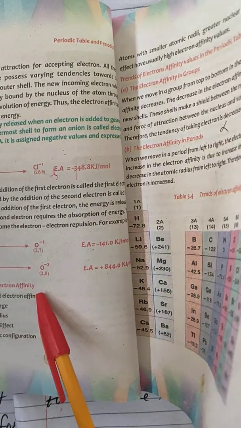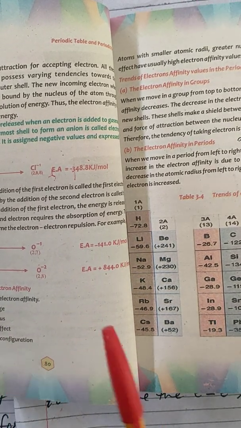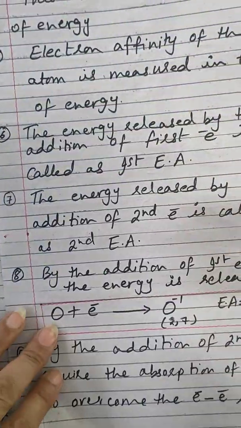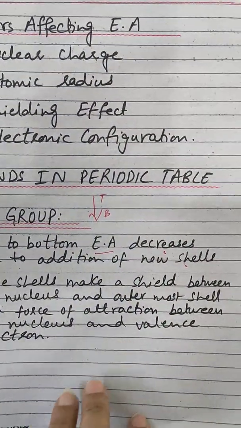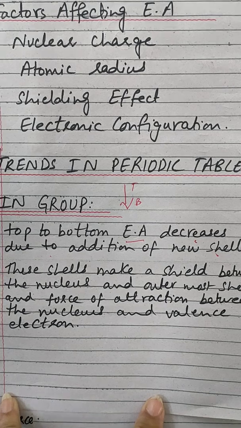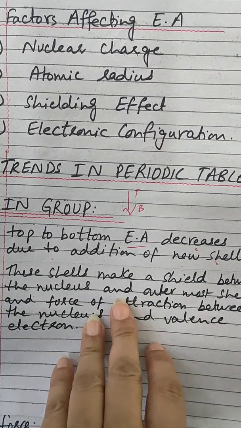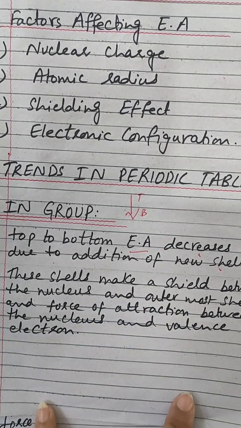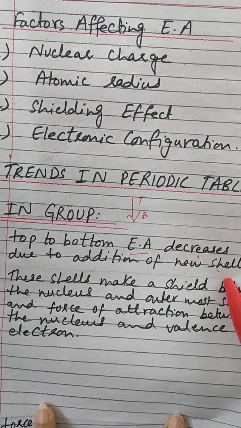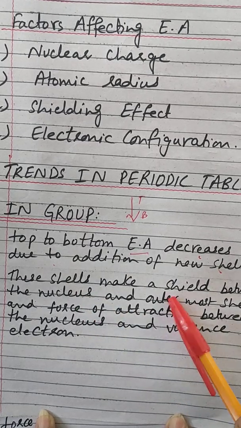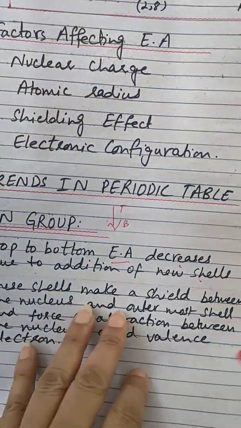There are certain factors which affect the electron affinity, and these are the nuclear charge, the atomic radius, the shielding effect and the electronic configuration. Clear? Now after the factors, we are going to learn about the trends in the periodic table. As you know, in the periodic table there are basically 2 trends: one is in the group from top to bottom, and another is from left to right in a period. In a group from top to bottom, the electron affinity decreases due to the addition of new shells. These shells make a shield between the nucleus and the outermost shell, and reduce the force of attraction between the nucleus and the valence electron.